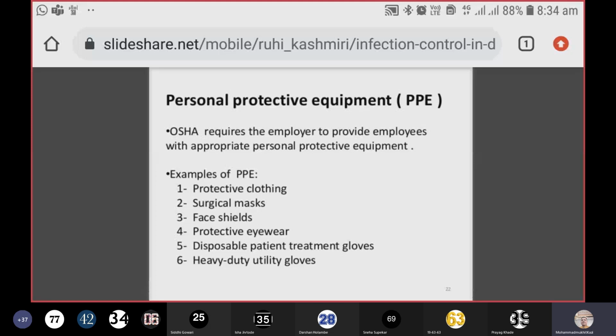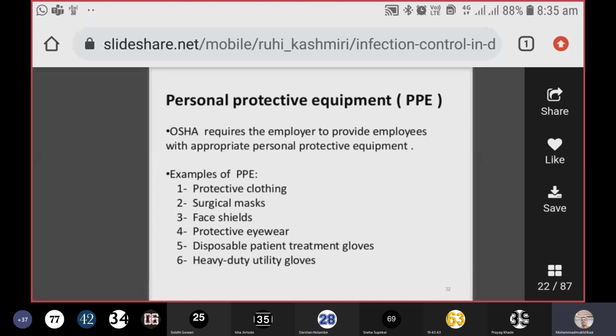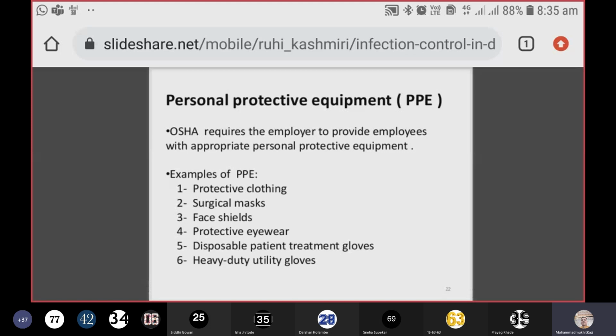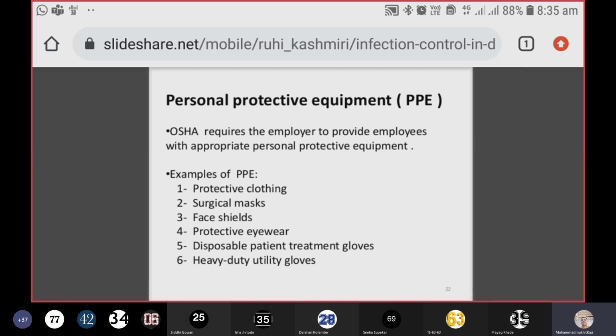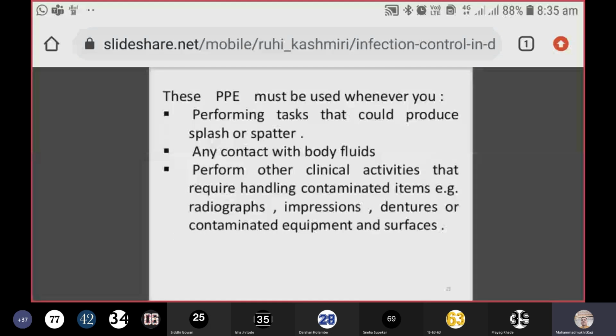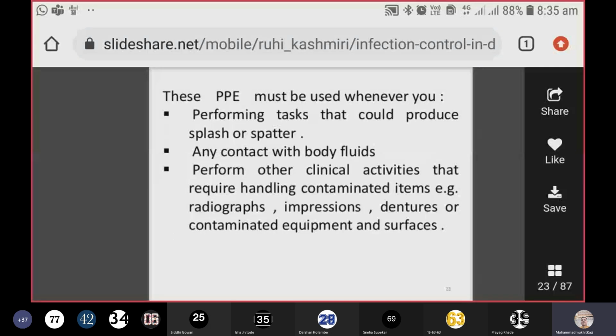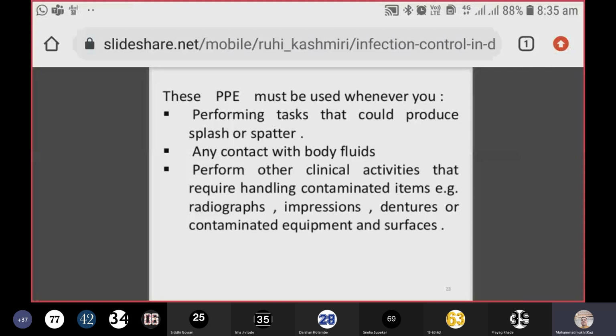Then face shield, very important. Remember this. When you are going into third year, when you are going to have your own patient, you must utilize the face shields nowadays because of this COVID-19 episode. Then protective eyewear. Even if you are having that face shield, still you have the goggles on your eyes. That is double protection. Then disposable patient treatment gloves, of course, waste management protocols, and use of heavy duty utility gloves. These PPE must be used whenever you perform tasks that could produce splashes or spatter, and micro procedures that will generate lots of aerosols. So that is why you have to wear all these personal protective equipment.